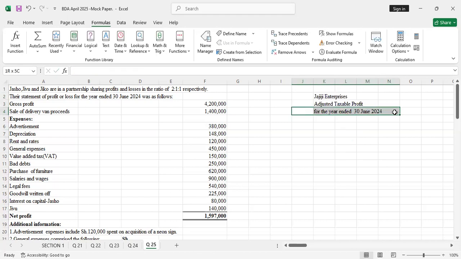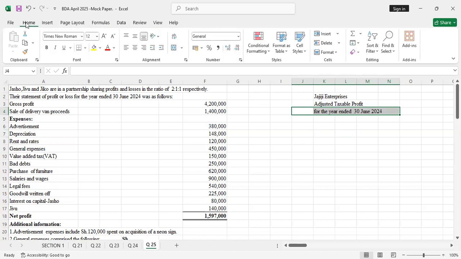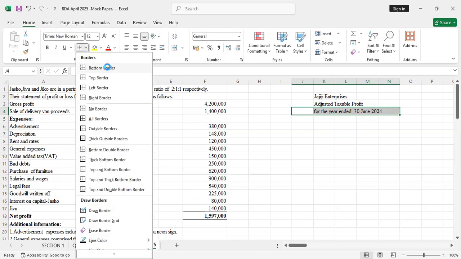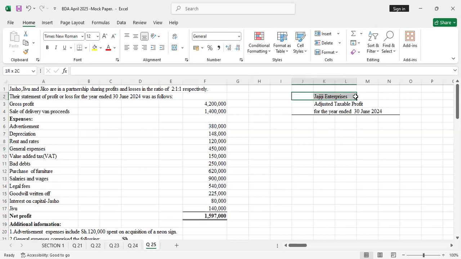Okay, so I'll create the bottom border. Once you create the bottom border, I think all is aligned. So let me bold that. The shillings were not in thousands, so I won't include that.